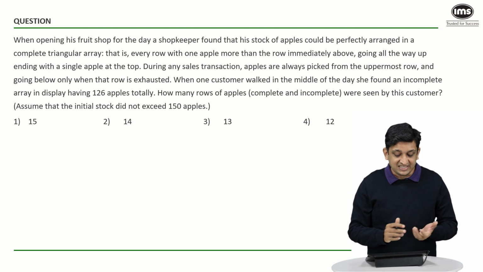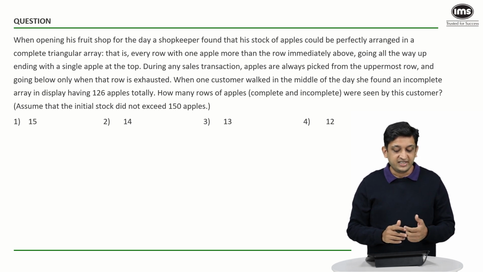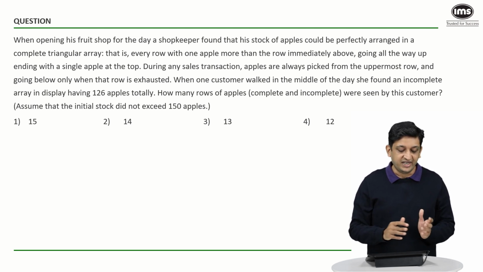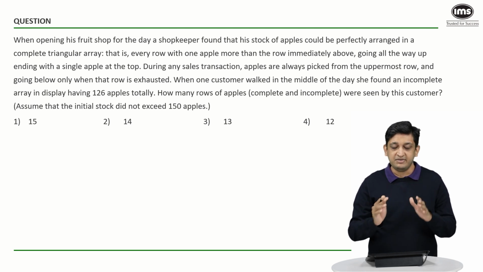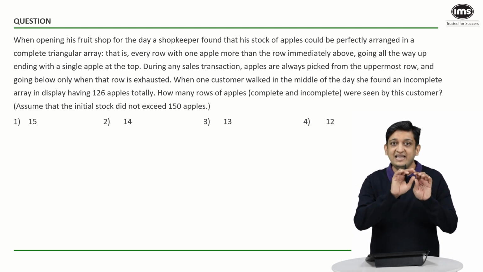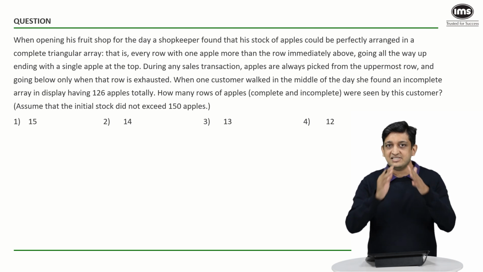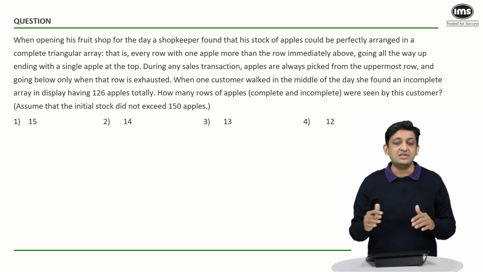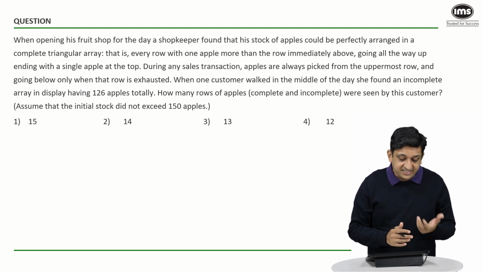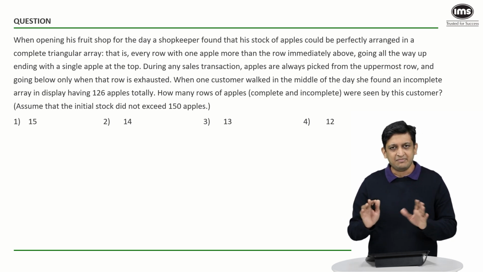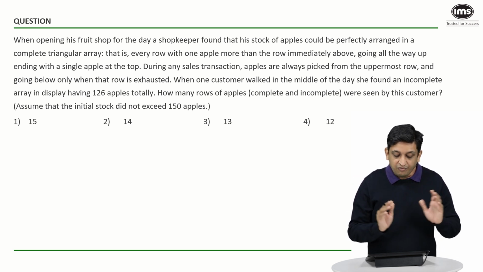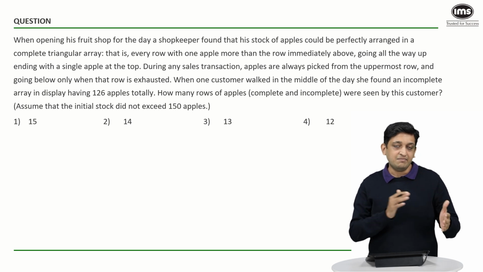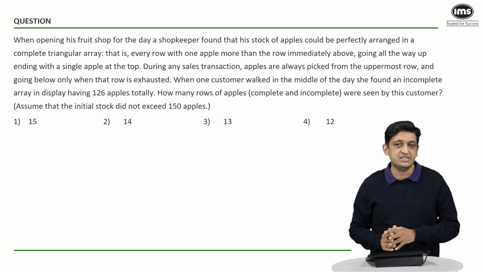Now on one day, one customer walked in the middle of the day and found an incomplete array. Incomplete array does not mean that the line is incomplete. It basically means that it is not a completely formed triangle. From this incomplete array, she takes some apples or whatever happens later. But what she sees is that this incomplete array has 126 apples in total.